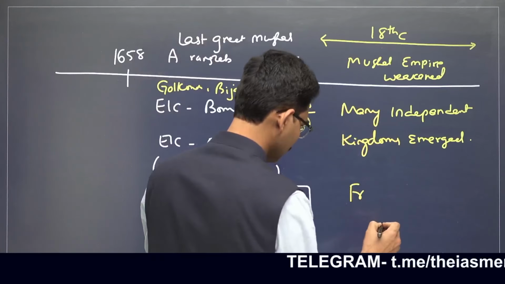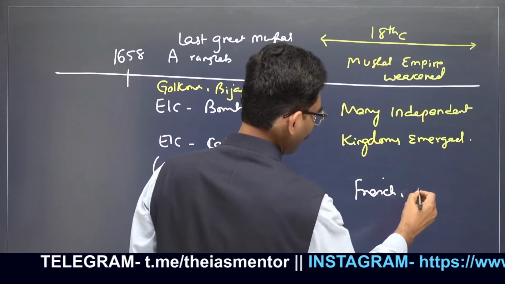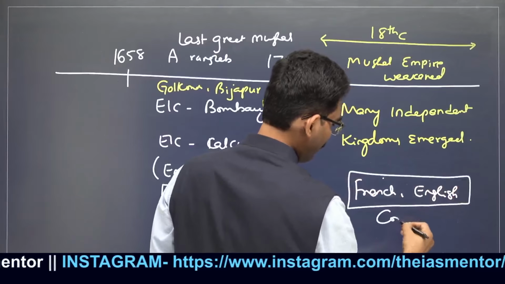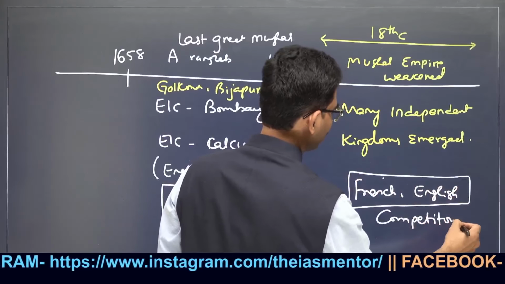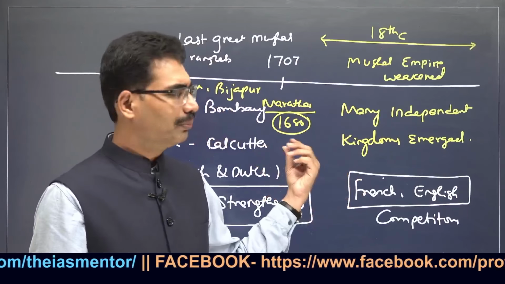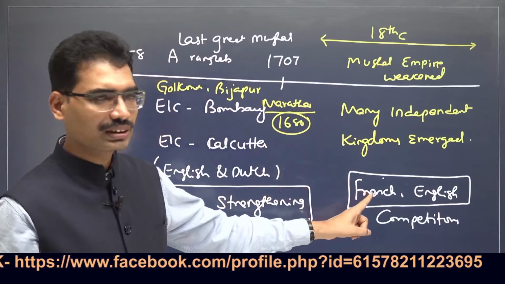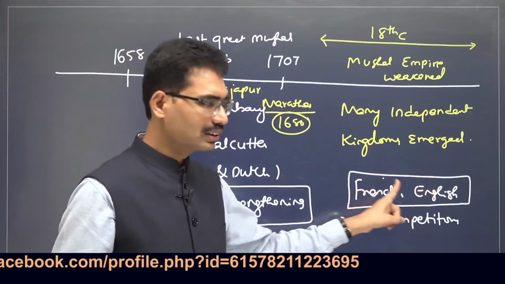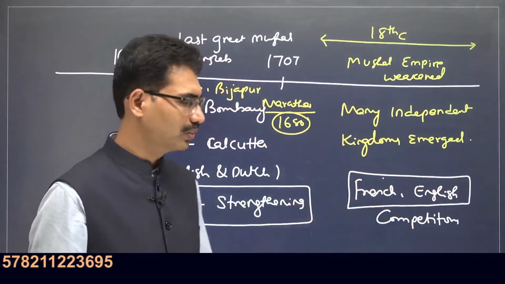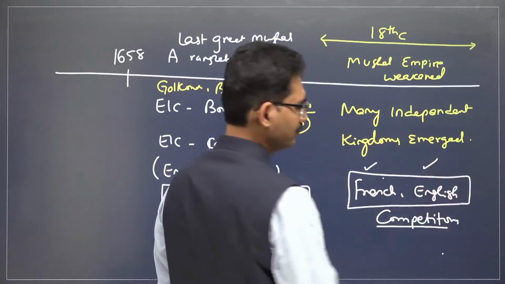Now the French East India Company and the English East India Company are the competitors at this point of time. Already Portuguese came, English came, Dutch came, but now there is a compromise among all of them that let us not fight with another power, the French, because in Europe the rivalry between France and England goes back many centuries. That tradition of enmity is continuing now, even in India. They were competing with each other, who is going to become supreme.